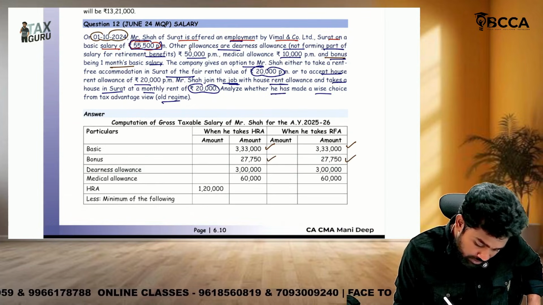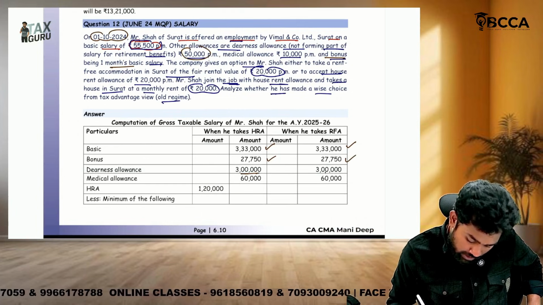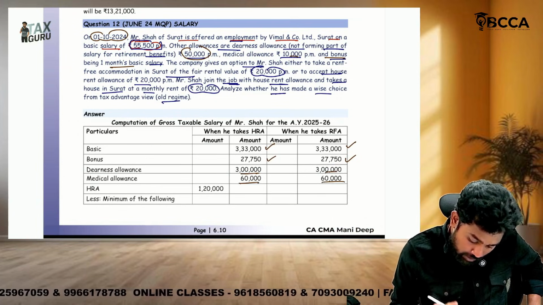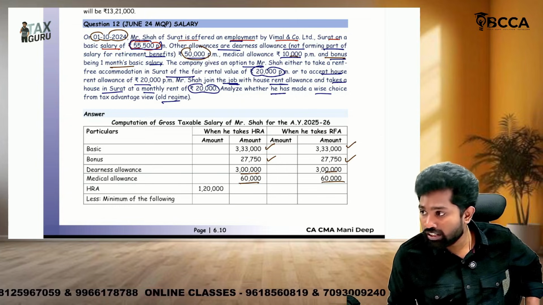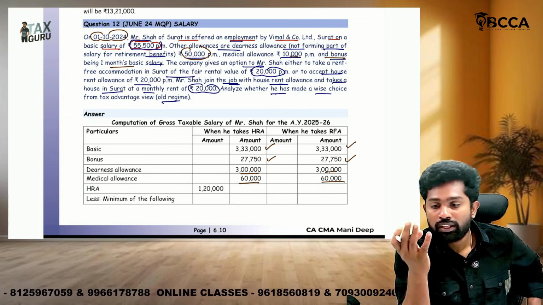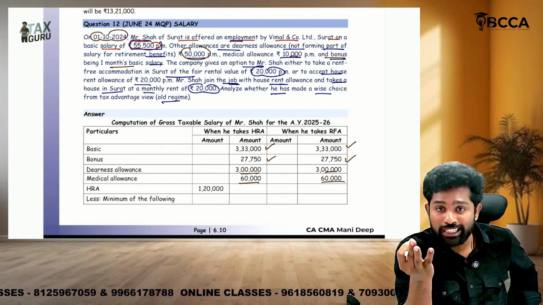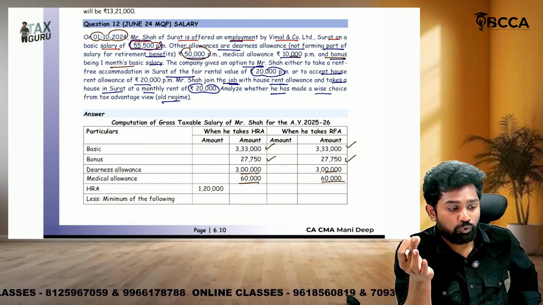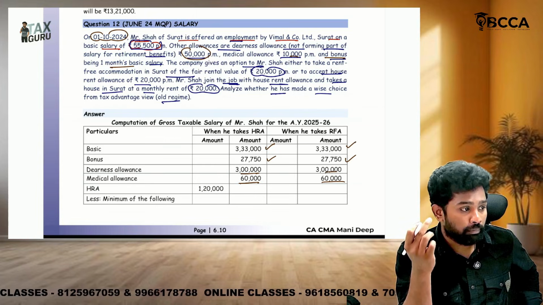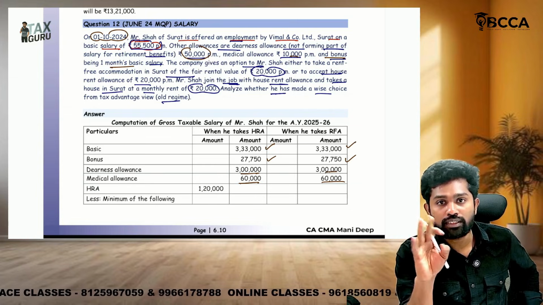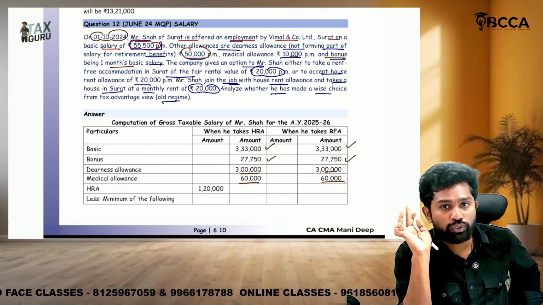Then DA. So what is DA, sir? 50,000 per month, 6 into 50, 3 lakh. Medical allowance 10,000 per month, 60,000. HRA: one option is HRA, other option is RFA. What is the HRA exemption, sir? Actual HRA, rent paid minus 10% of salary, 40% of salary if it is not a metro. Sir, they mentioned here Surat. Surat is not a metro city. Kolkata, Delhi, Chennai, Mumbai, only these 4 are metro cities.